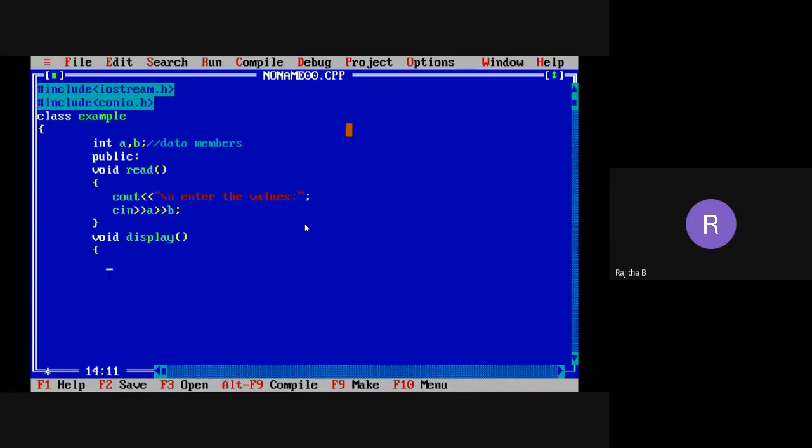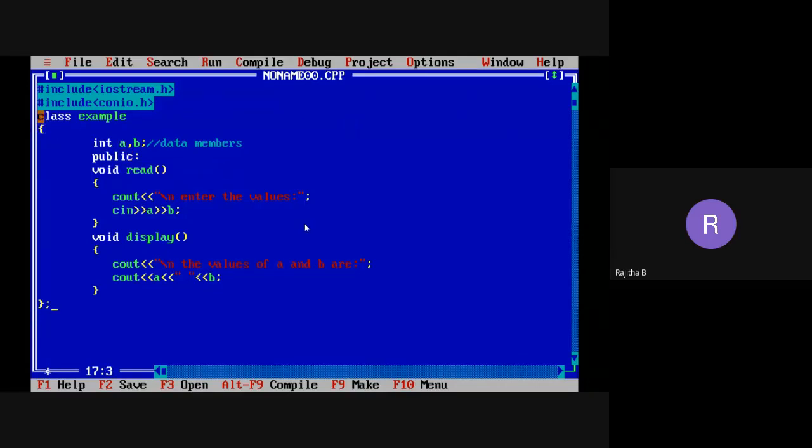Now here I'm writing the statement: the values of A and B are, then A, a space between the A and B variables, so I want to print the space also, then B. Then I'm closing this one and closing the class also. So this is my plan.